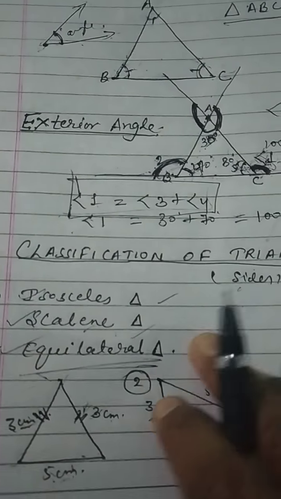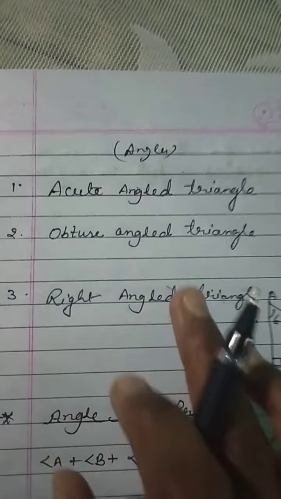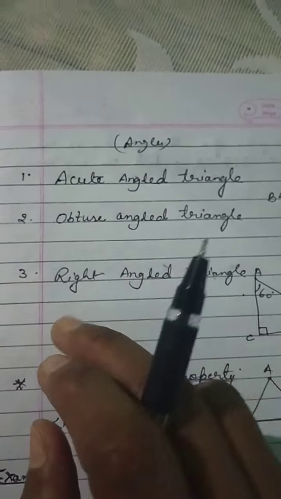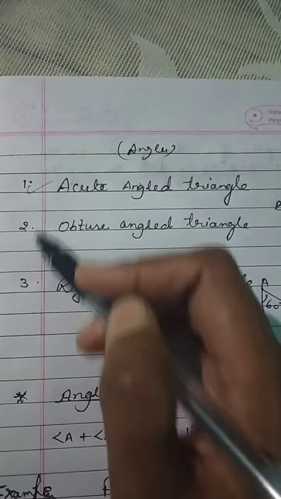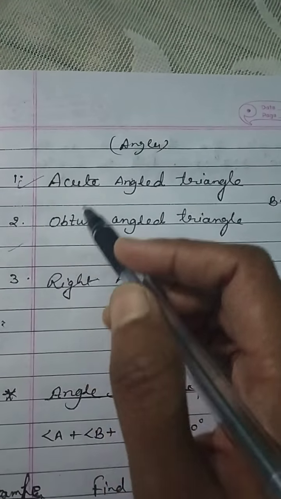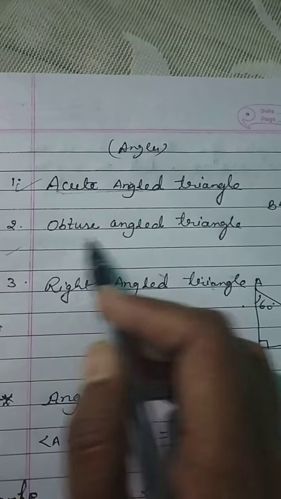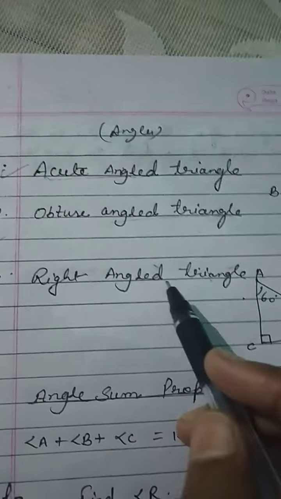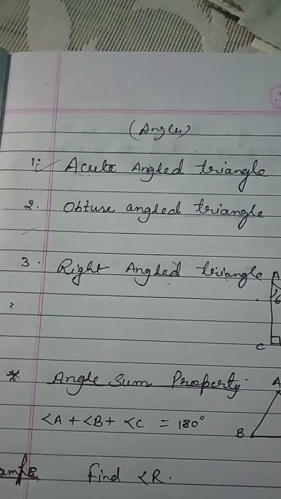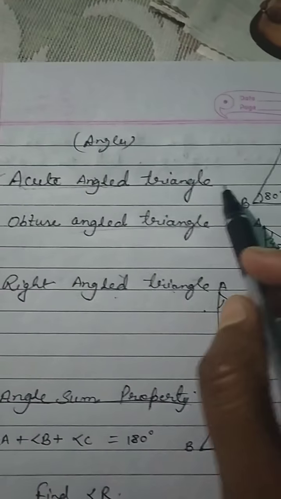Got it? Now on the basis of angles, how triangles are classified. So there are three again on the basis of angle also: acute angle triangle, obtuse angle triangle and right angle triangle. So what is acute angle triangle?